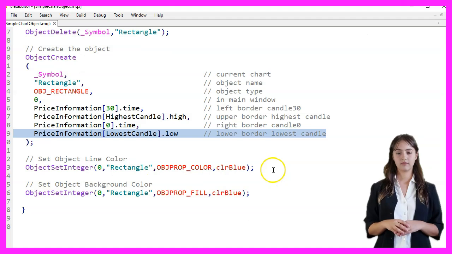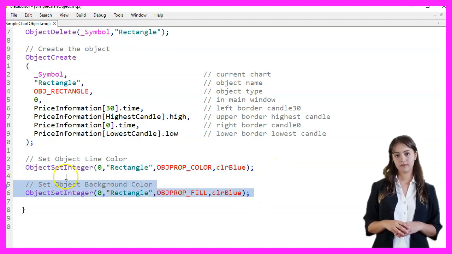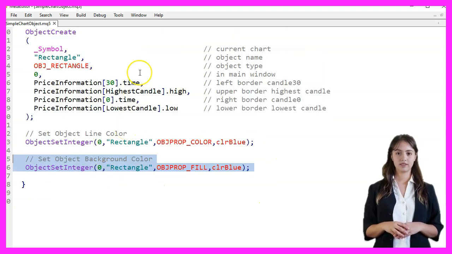Finally, we set the color of the rectangle's lines and background to blue using ObjectSetInteger. To compile the code, we press F7.